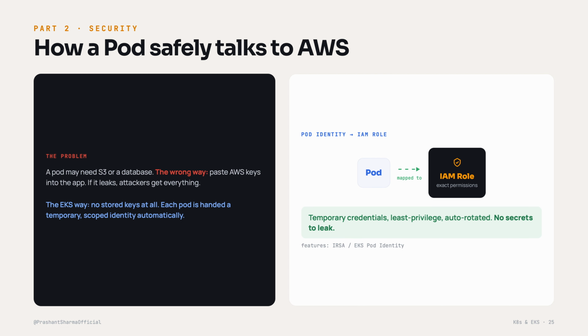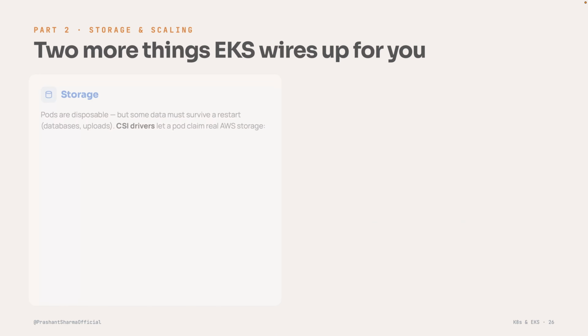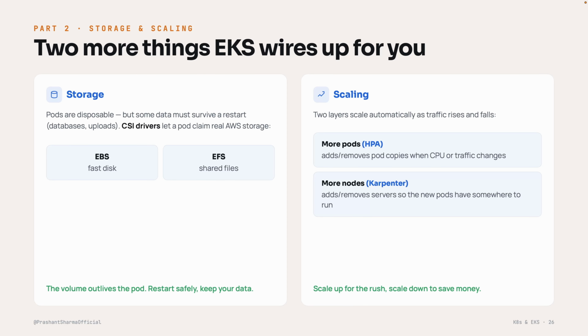Identity instead of passwords. Two more things EKS wires up for you: storage and scaling. Quick tour of both. Storage first. We said pods are disposable, right? But some data absolutely must survive a restart: databases, user uploads, that kind of thing. So EKS uses CSI drivers that let a pod claim real AWS storage.